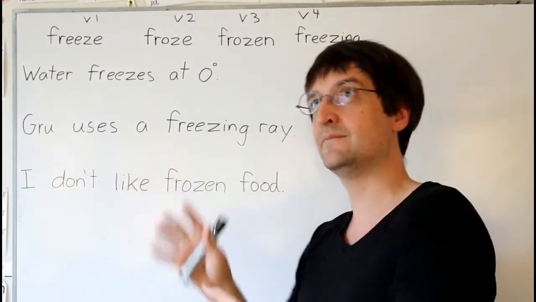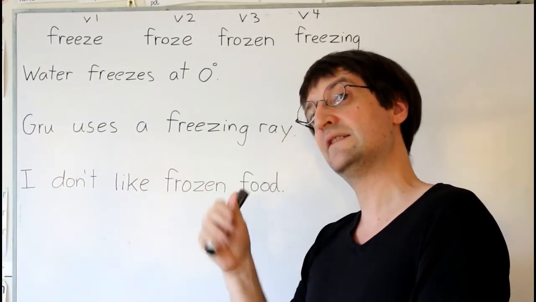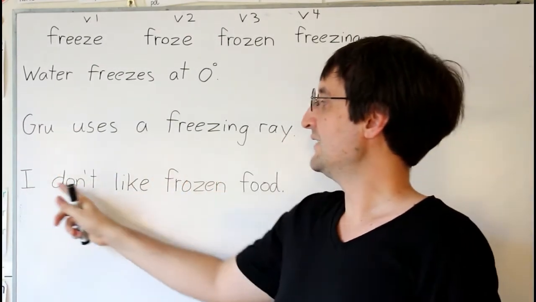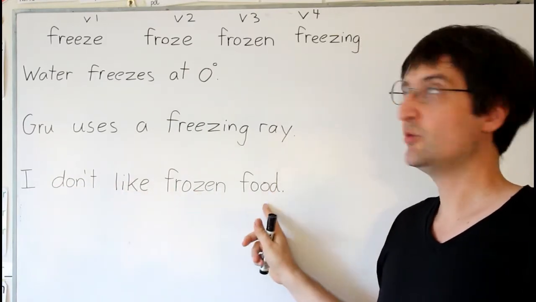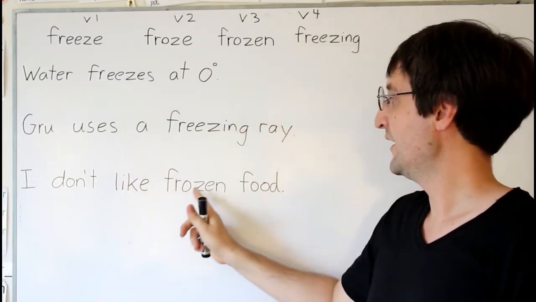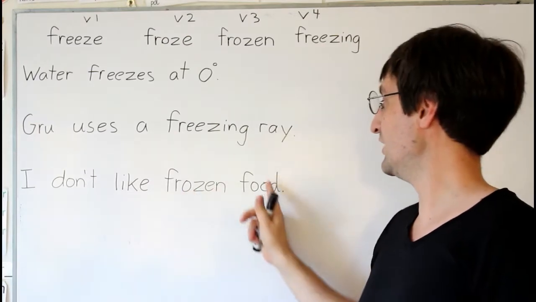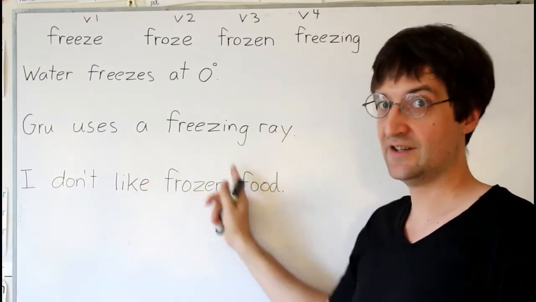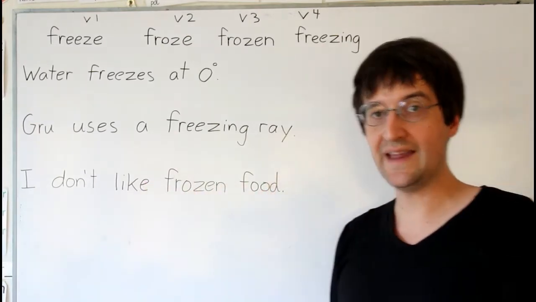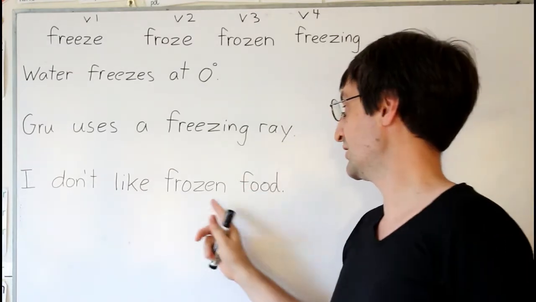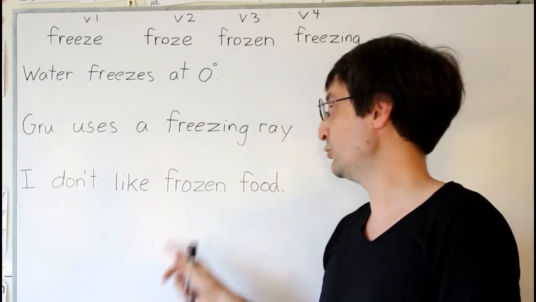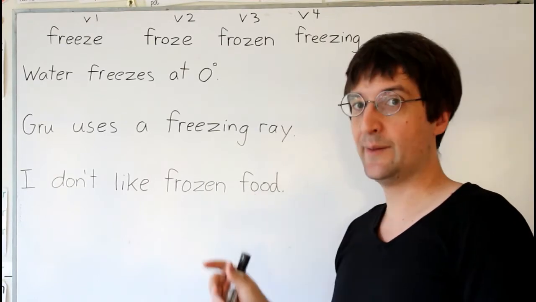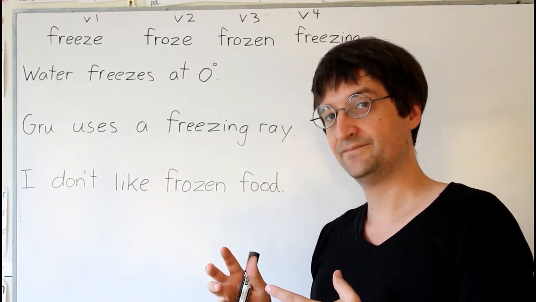It makes them freeze. I don't like frozen food. Now here we have the past participle. This is using its energy, as an adjective, on the noun that it's describing. So, frozen food. The food that it's describing is frozen.